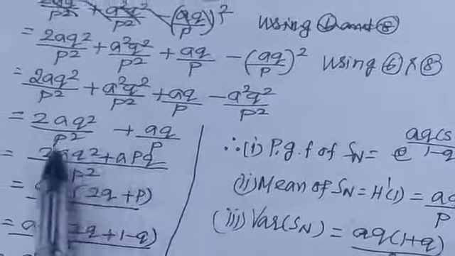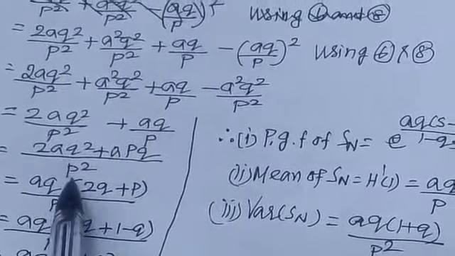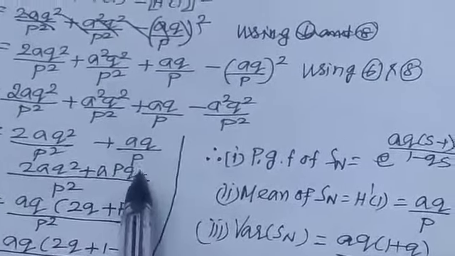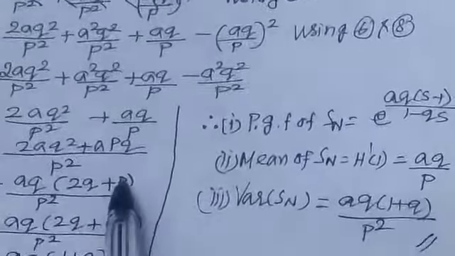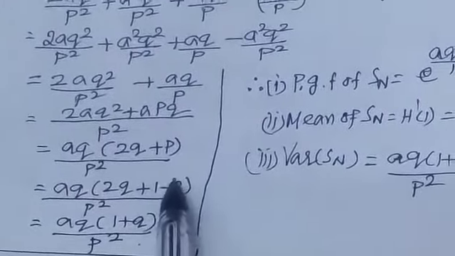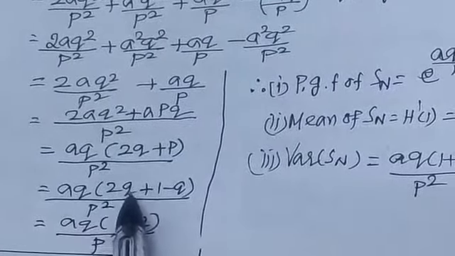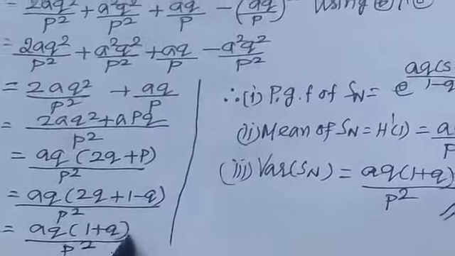After that, you take LCM p squared, 2aq squared plus apq. aq is taken common in the numerator. Then the remaining part is 2q plus p. Here p in the place of 1 minus q, since p plus q equal to 1. Therefore, aq into (1 plus q) by p squared.